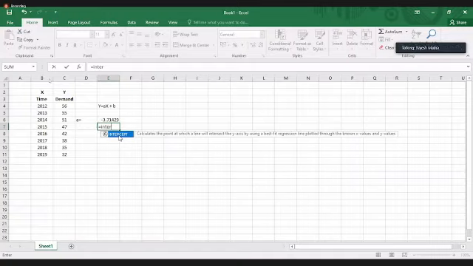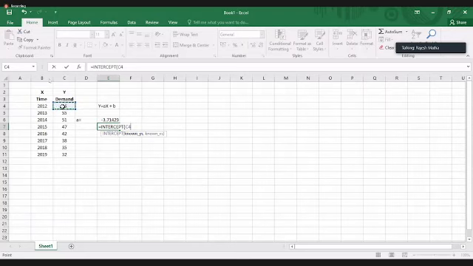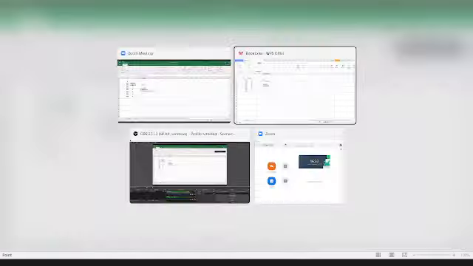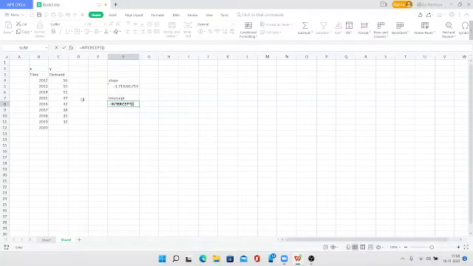Can you see the intercept function? Yes, sir. So select the intercept function. It will tell you what arguments you have to take. It says take y values first and then take x values separated by commas. So I'm going to select all y values first, which is my demand, comma. Then I'm selecting all the x values. I'm closing the parenthesis and pressing enter.